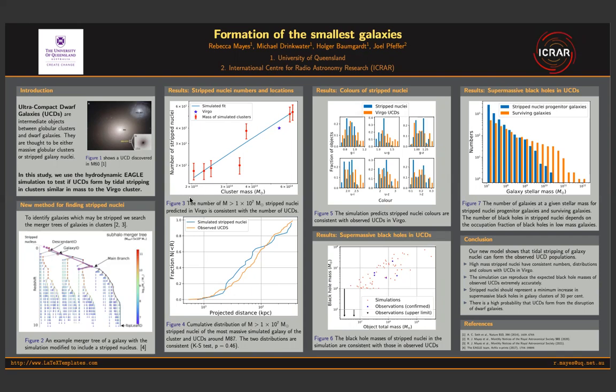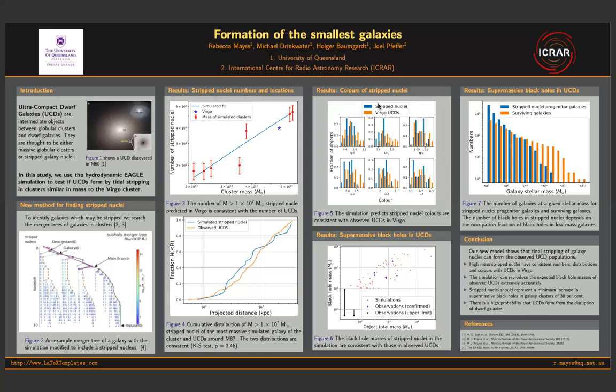Figure 3 shows that the number of massive UCDs found in Virgo is consistent with the number of massive stripped nuclei we predicted to contain. Figure 4 shows that the radial distribution of stripped nuclei around a massive simulated galaxy is consistent with the radial distribution of UCDs around M87, a massive galaxy in the Virgo cluster. Therefore, our results show that stripped nuclei can explain the numbers and radial distributions of UCDs in Virgo.